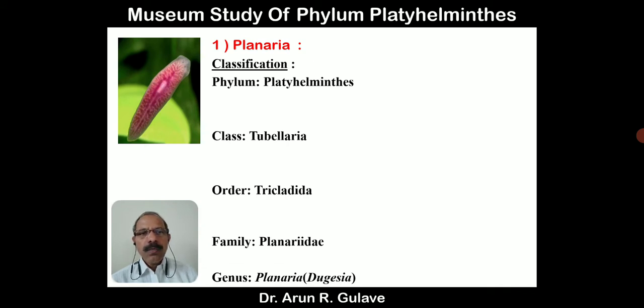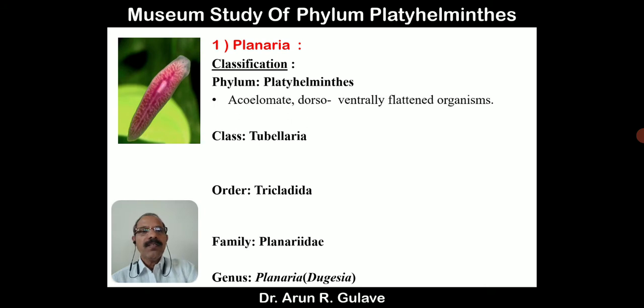Now the first museum specimen which we are going to discuss is Planaria. See, on the left side there is a real slide or image of this animal. First we will discuss the classification or systematic position: phylum Platyhelminthes, class Turbellaria, order Tricladida, family Planariidae, genus Planaria. We must know the reasons up to class or phylum, so we will discuss the reasons.